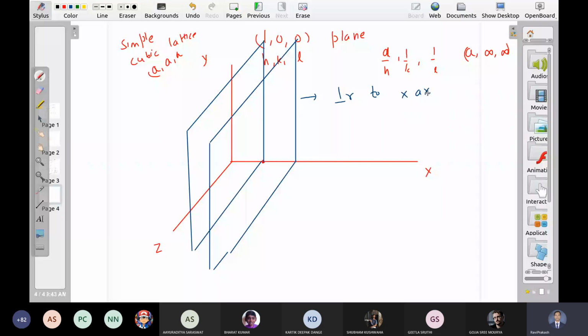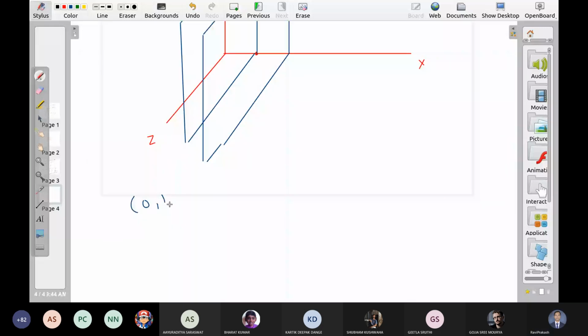What about the 0 1 0 plane? These planes are perpendicular to the y-axis, parallel to the xz plane. Okay. Similarly, 0 0 1. What about this plane?